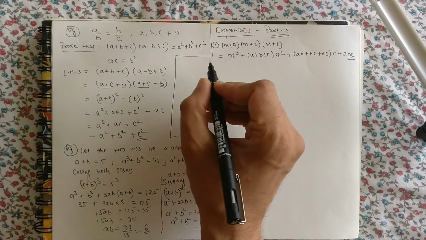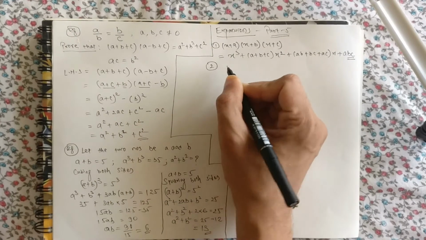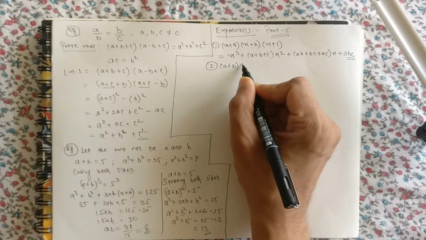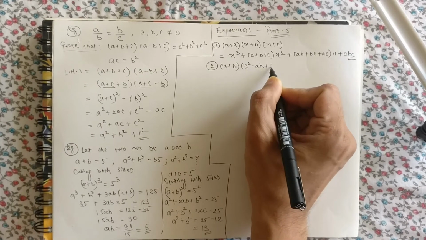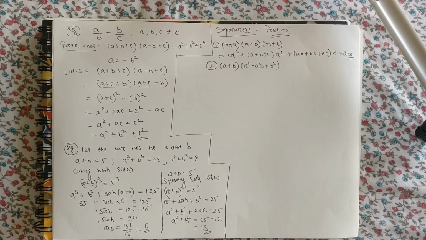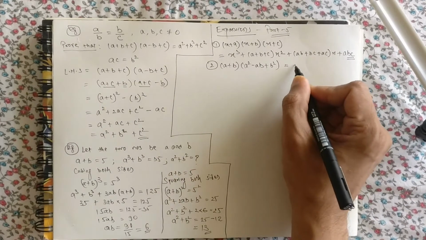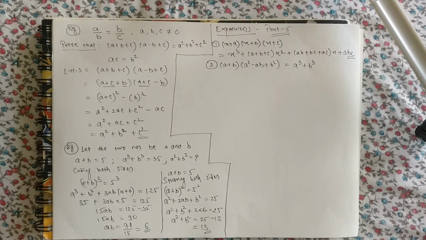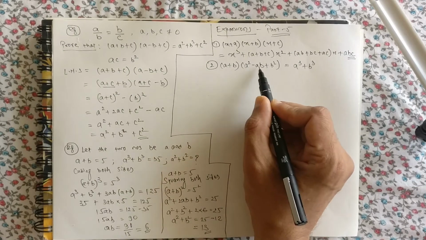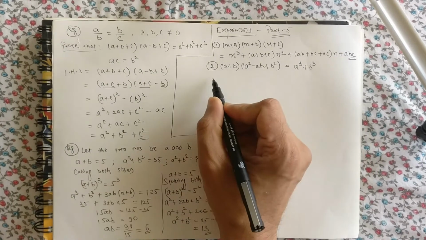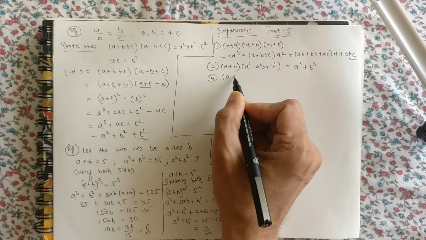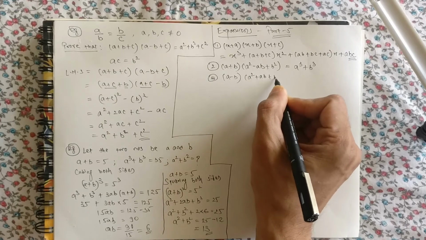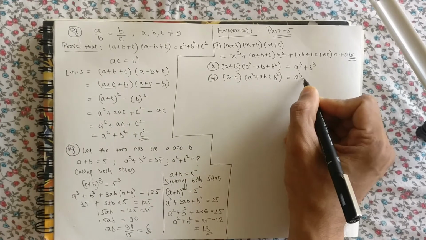The next one, number 2: a plus b into a square minus ab plus b square. What is it? a cube plus b cube. So a plus b into a square minus ab plus b square will give you a cube plus b cube. Third one: a minus b into a square plus ab plus b square. It will give you a cube minus b cube.